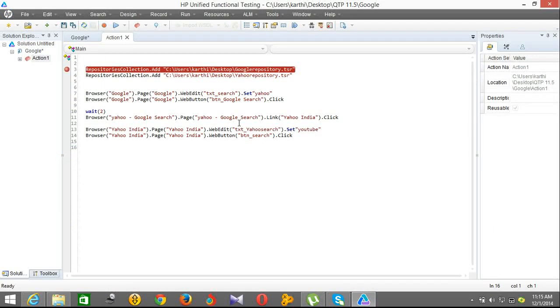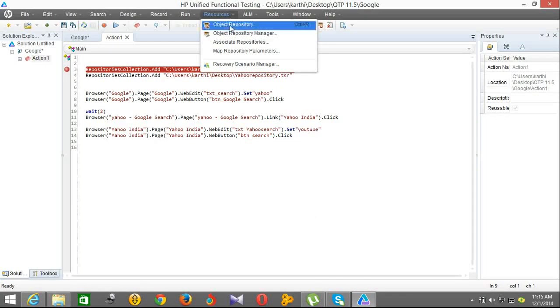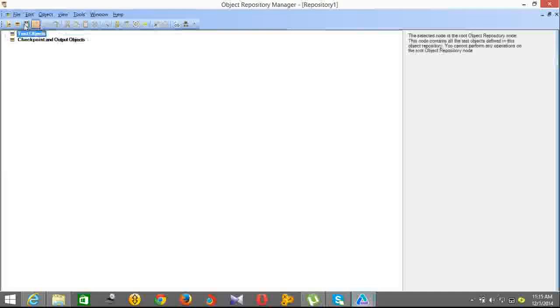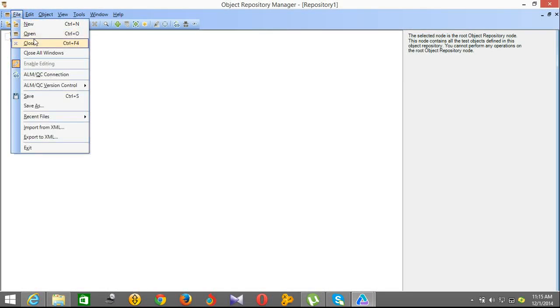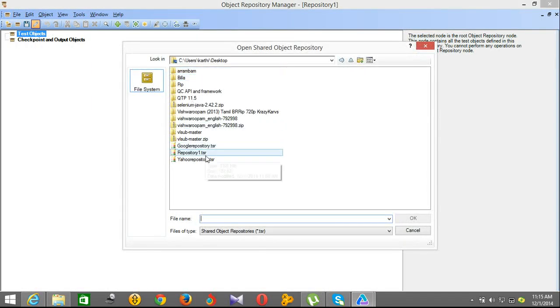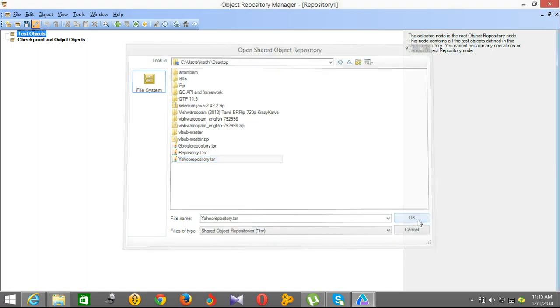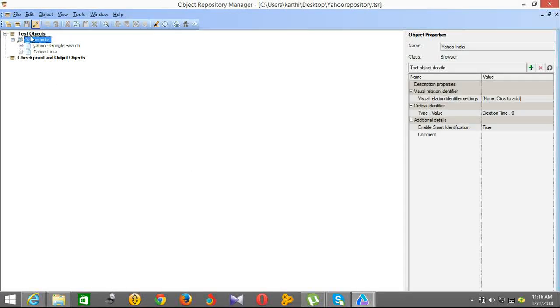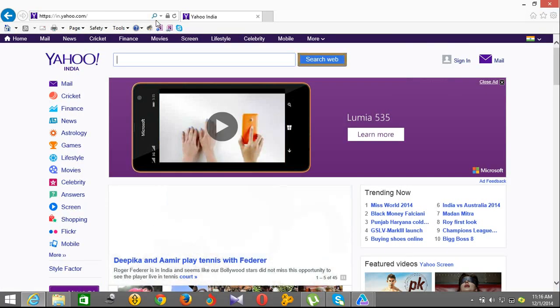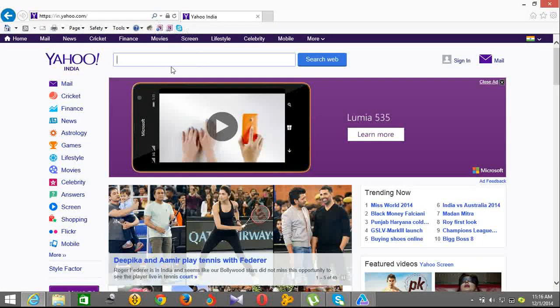So we are going to check the objects from the Yahoo repository for other objects as well. Enable editing, and I am going to highlight this one. Oh, this is not highlighting.